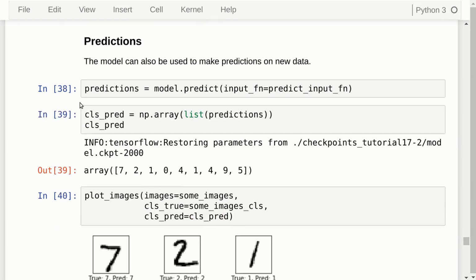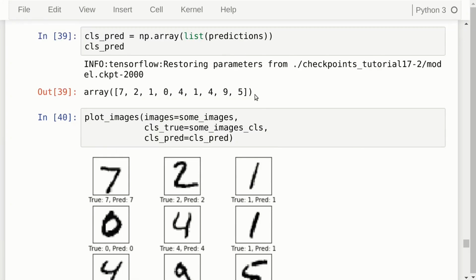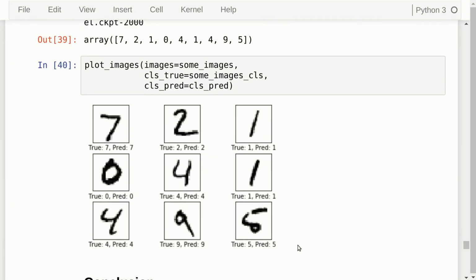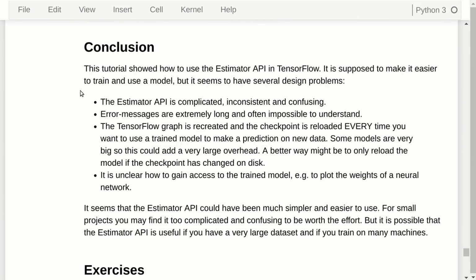We can also use the trained model to do predictions on new data, and we just use the hacked input function from above again, and we get these predicted class numbers for those images, and we can show them here, and once again it appears that all of them are correct. So these are the basics of how to use the Estimator API. And the intention is to make it easier and safer to train and use your model.